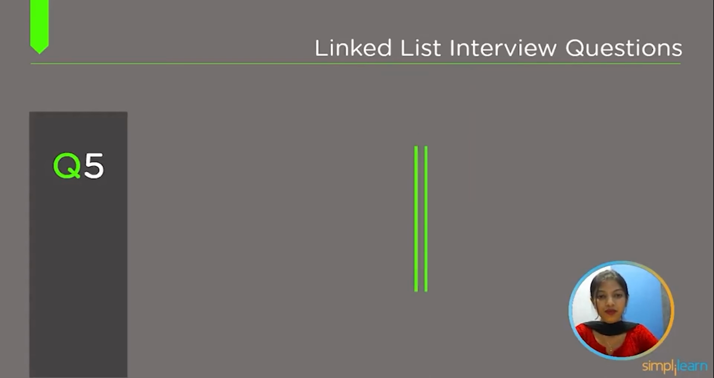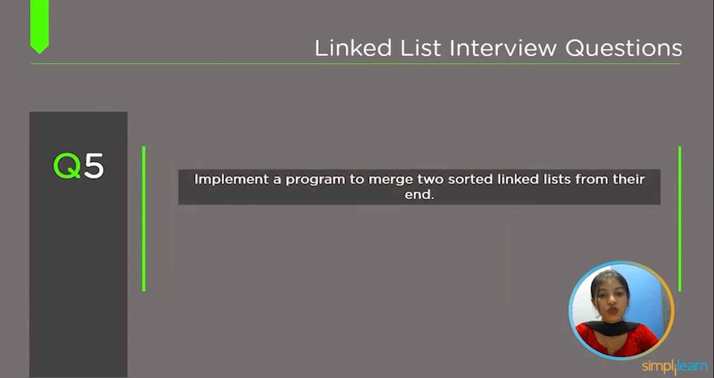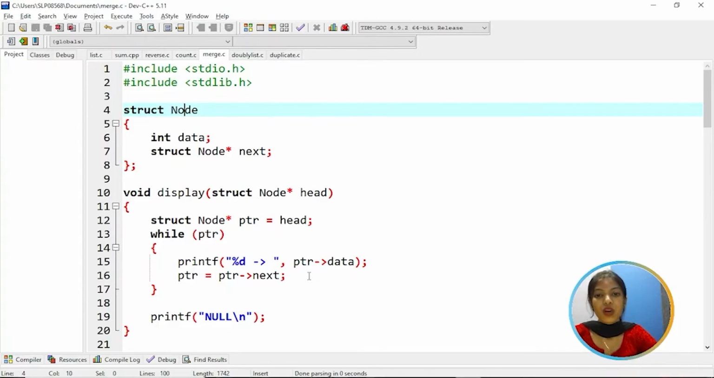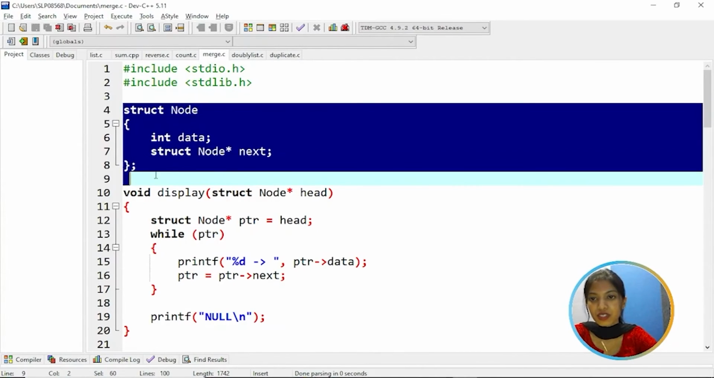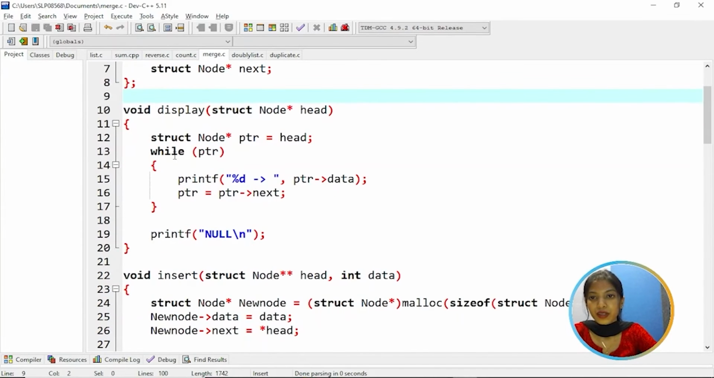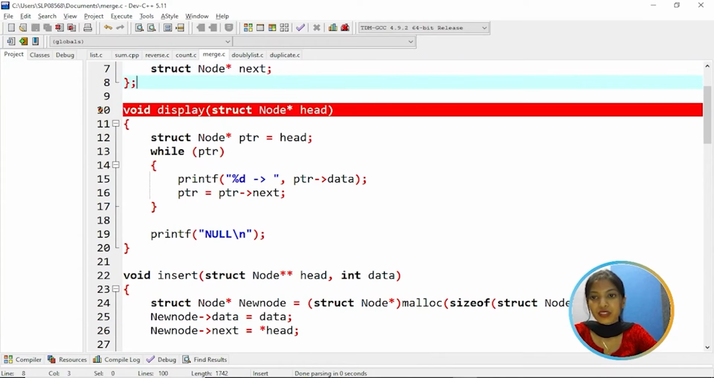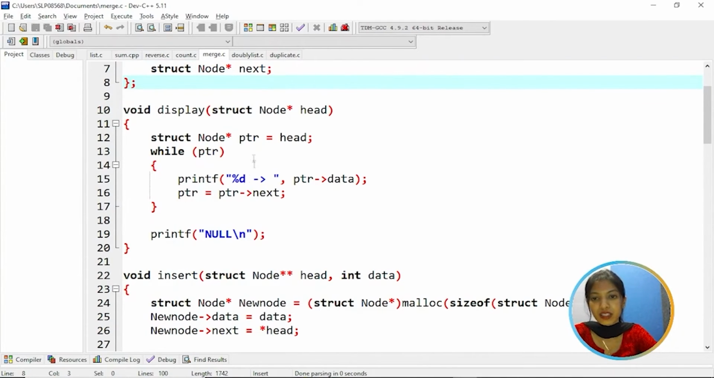Top 5th question is, implement a program to merge 2 sorted linked lists from their end. So now let's understand the program to merge 2 sorted linked lists from their end. As you can see here, again we have a structure of a node, and we are creating a pointer variable that is next, and then we have a display function. So this will display the elements. Here we are creating a pointer variable ptr which is assigned to head. While ptr, it will print the data, and then ptr's next is assigned to ptr.